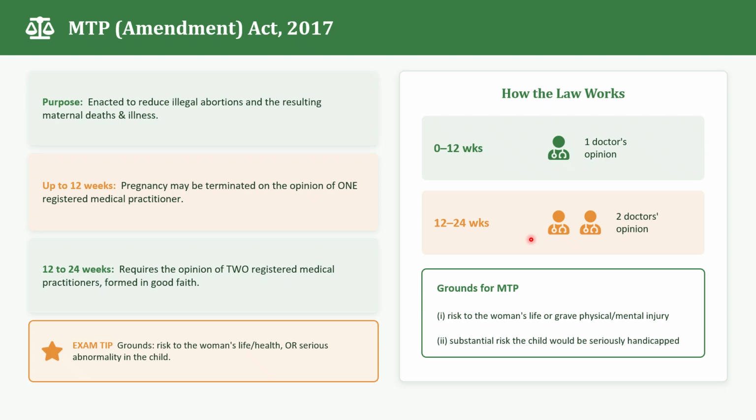So what are the grounds for MTP? First one is pregnancy that poses a serious risk to the mother's life. Next is pregnancy that may cause grave physical or mental injury, or the fetus having serious abnormalities that may lead to severe disability, like being handicapped. Example: if ultrasound detects a serious congenital defect in the fetus, doctors may legally recommend MTP according to the Act.